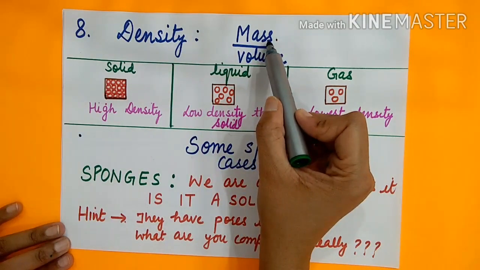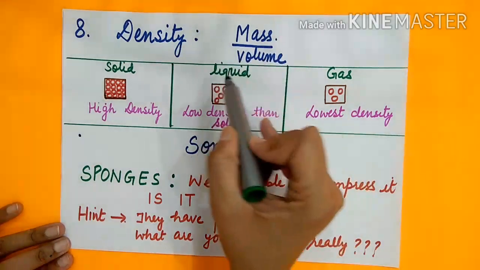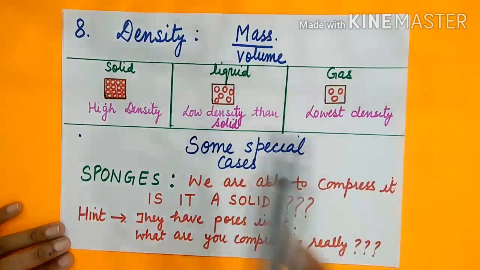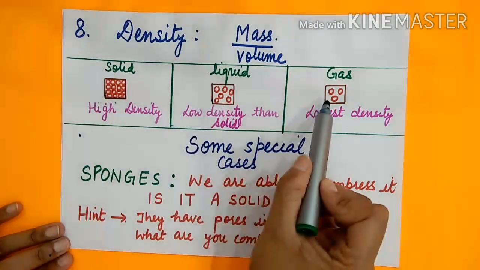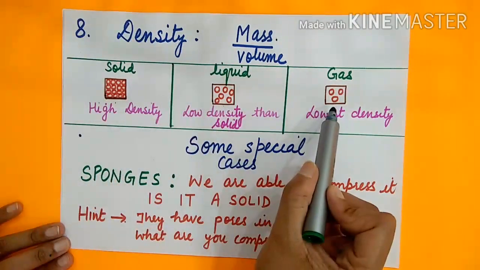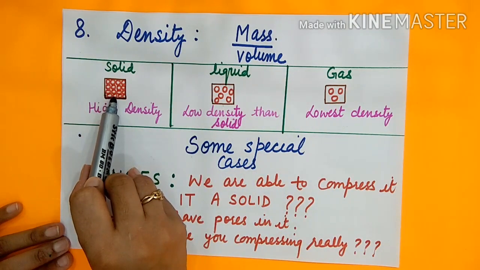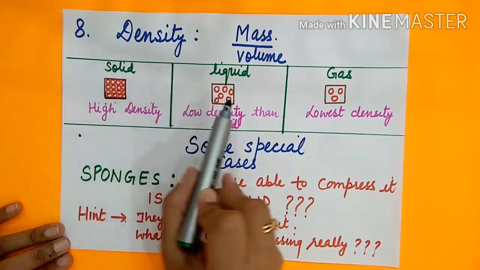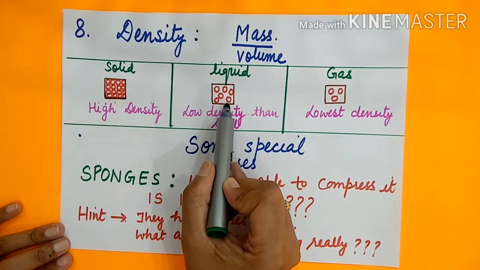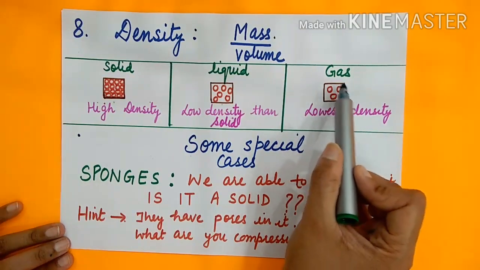So mass depends upon number of particles. If the volume is the same and the particles are more, then mass will be more. So if you see the same figure in solid, liquid and gases, and compare the number of particles in the same volume, clear? You can see the number of particles are more in solid compared to liquid and gases. There are 16 particles I have made, 6 particles in the given same volume, and 3 particles.